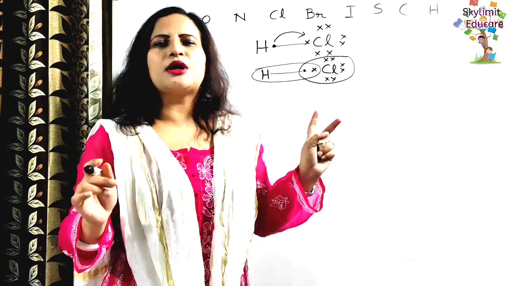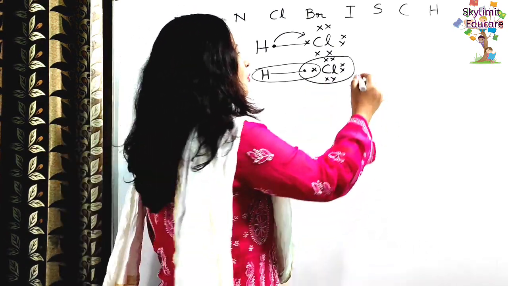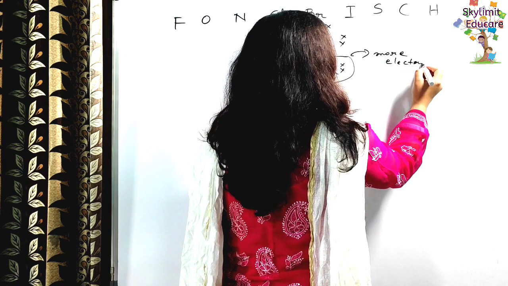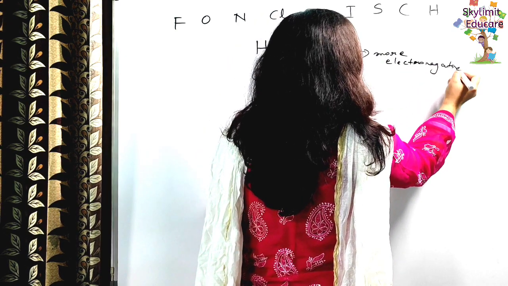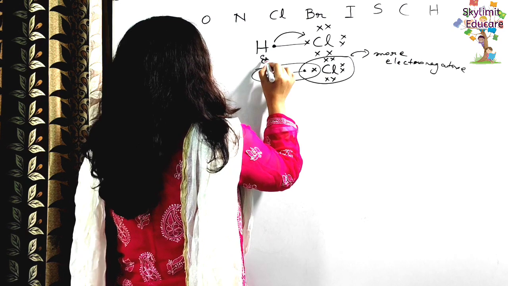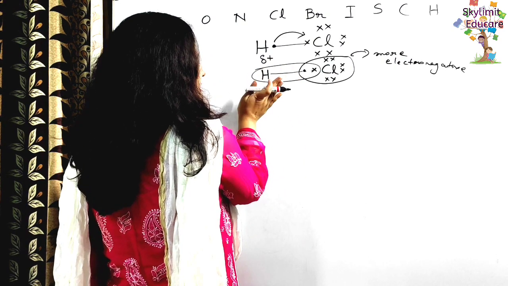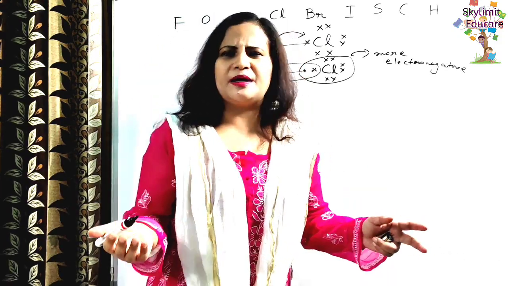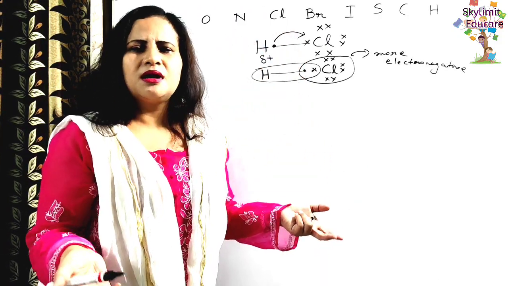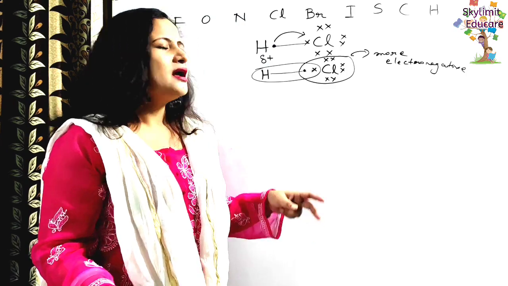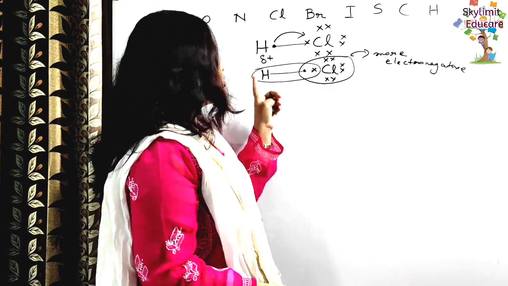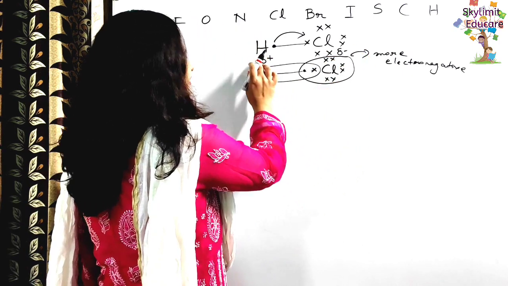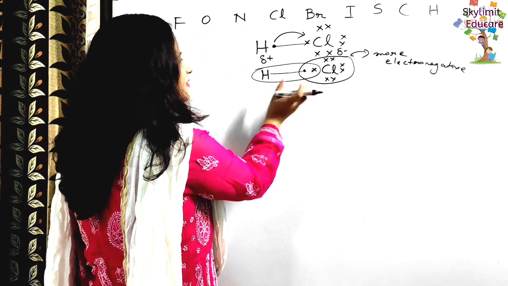It is more shifted towards the chlorine because chlorine is more electronegative. Okay, so as a result, what happens? A partial positive charge develops here, since the electron pair is a bit far. Not like in the case of an ionic bond, where by the transfer of electrons there is a perfect positive and negative charge, not like that, but a slight positive charge develops. This is called del plus, and here a slight partial negative charge develops. This is a very small charge. But slight positive and slight negative.